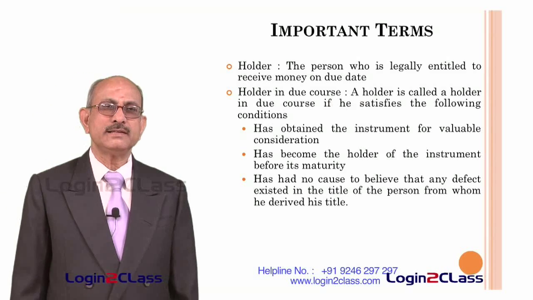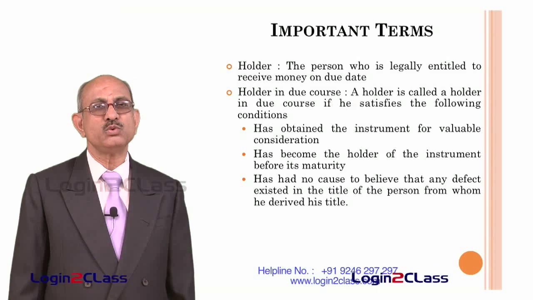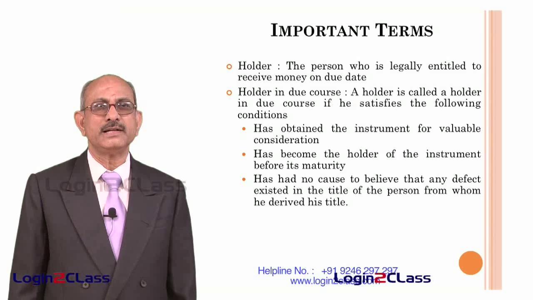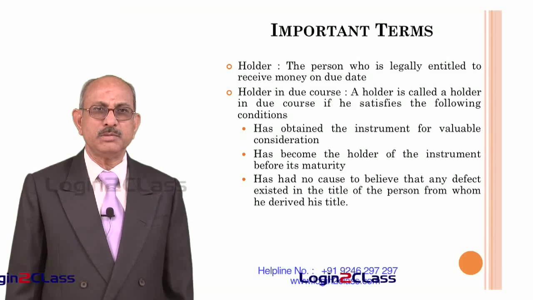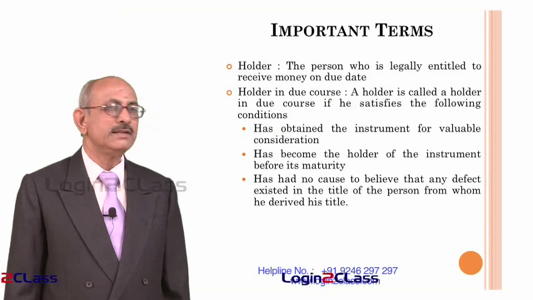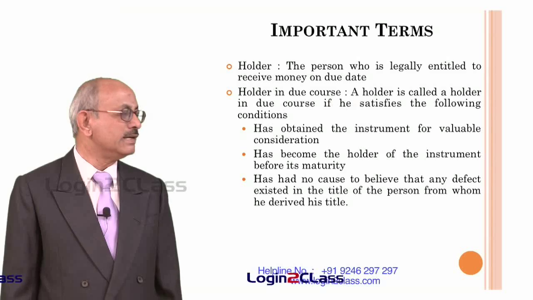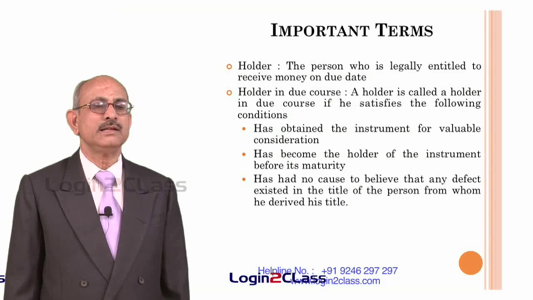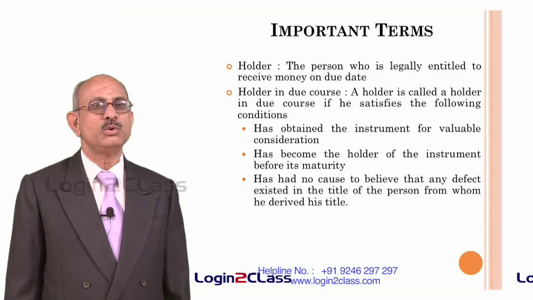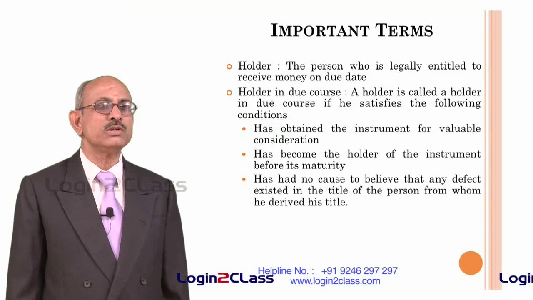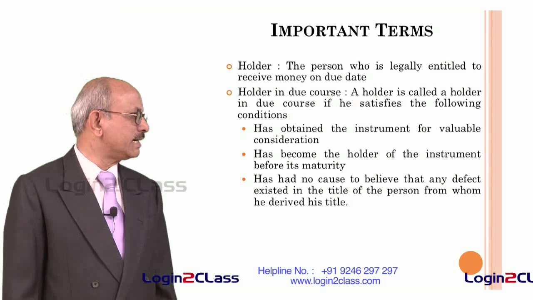Therefore, even if the bill he has received is a fraudulent bill, or even if the person who has transferred the bill to him does not have a valid title, he will still be called a holder in due course, because at the time when he received the bill of exchange, he had no reason to believe that any defect existed in the title of the person from whom he received it. If all these three conditions are met, then a holder of the bill of exchange becomes a holder in due course. If these conditions are not met, a holder of the bill of exchange will not become a holder in due course, and therefore he will not get any protection which a holder in due course is entitled to under the Negotiable Instruments Act.